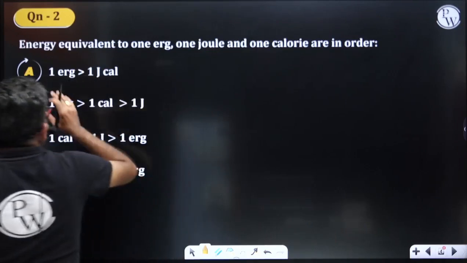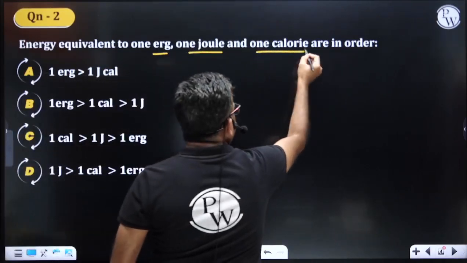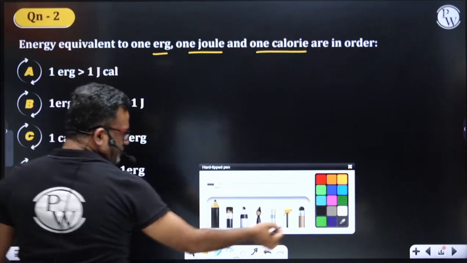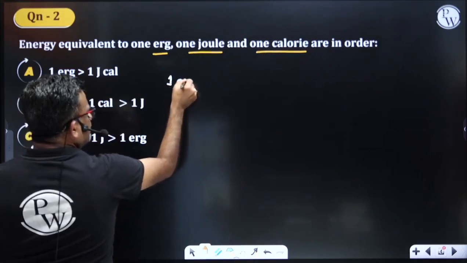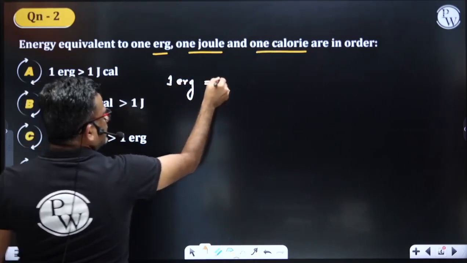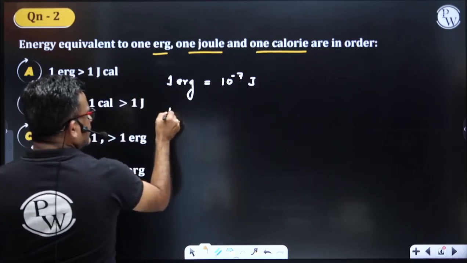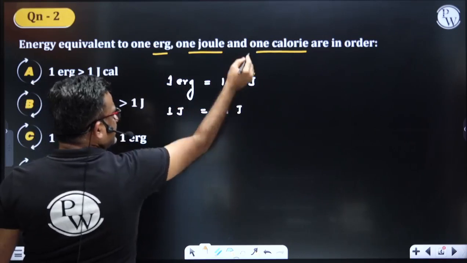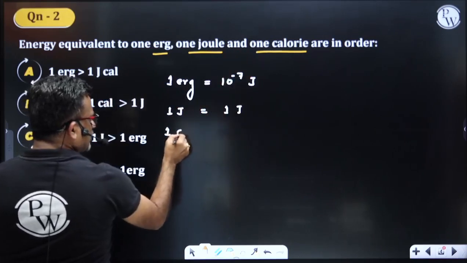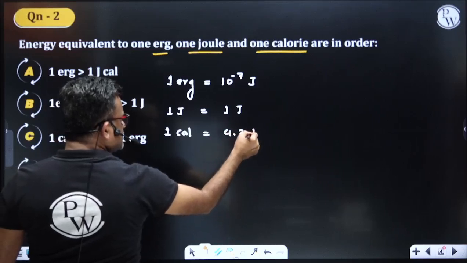Next, energy equivalent to 1 erg, 1 joule and 1 calorie are in order. Okay, 1 erg andre history. 1 erg, let me put everything in joule. 1 erg is 10 raised to minus 7 joule. And the second one is again 1 joule, which is nothing but 1 joule only. And then I am having 1 calorie. 1 calorie is about 4.2 joules approximately, right?